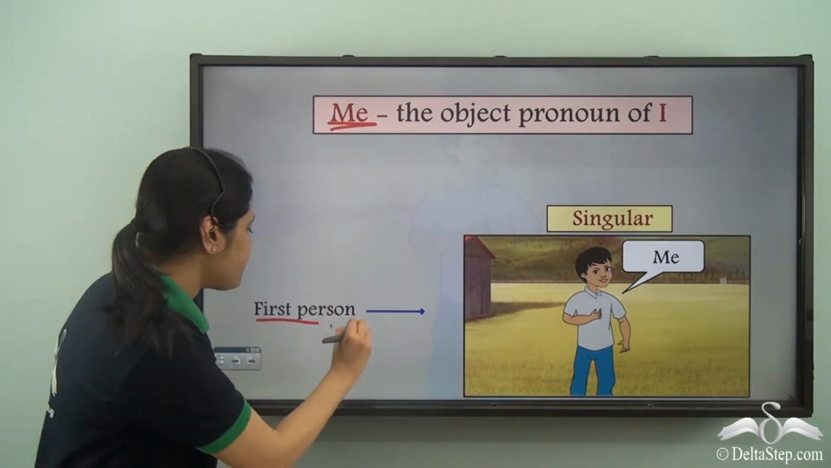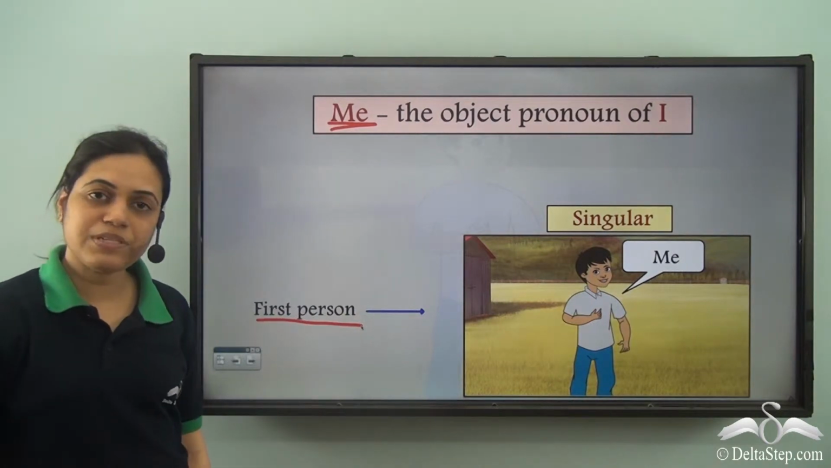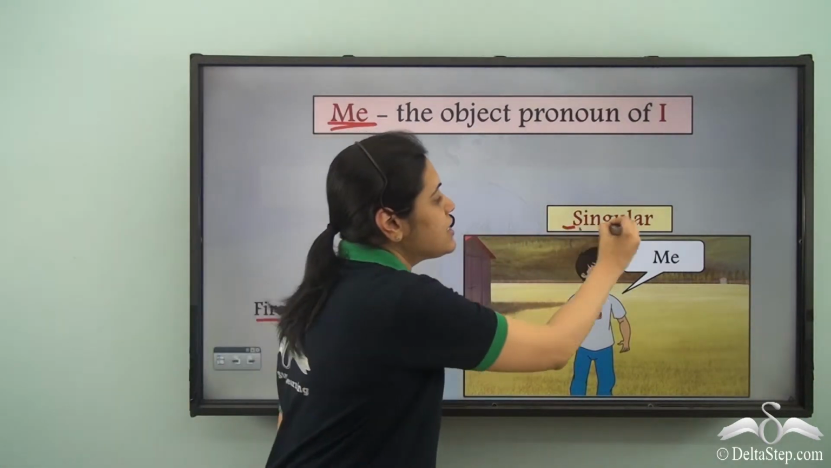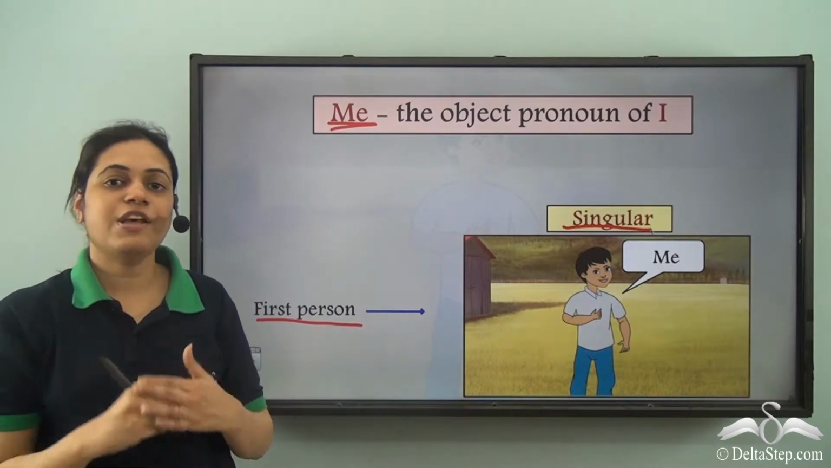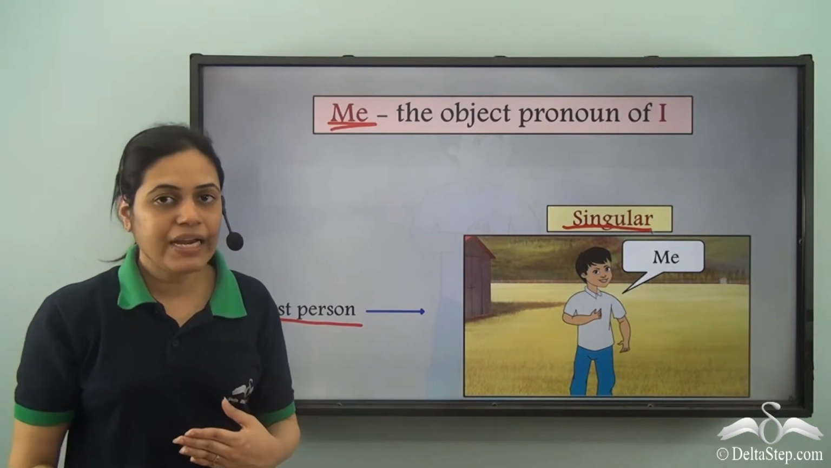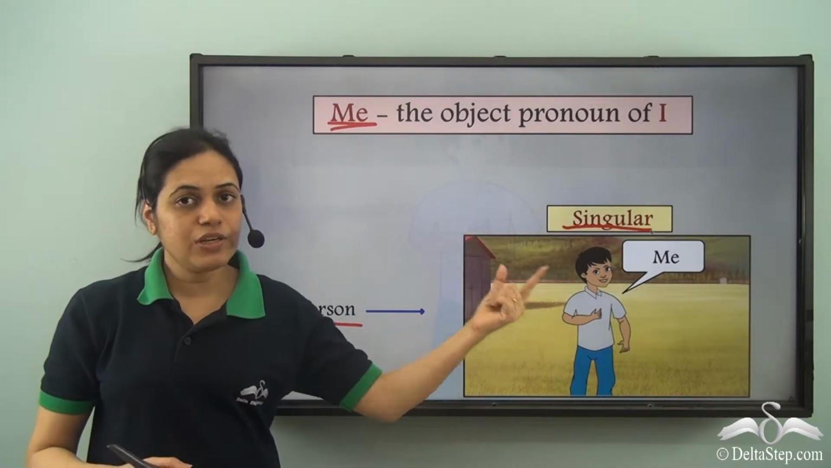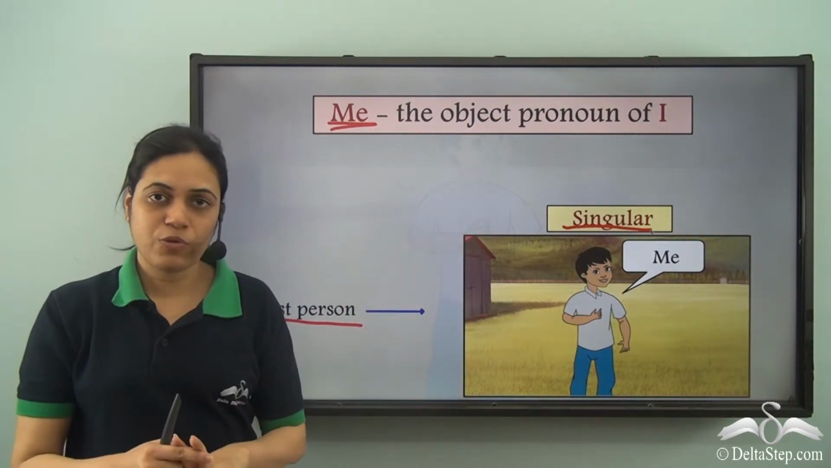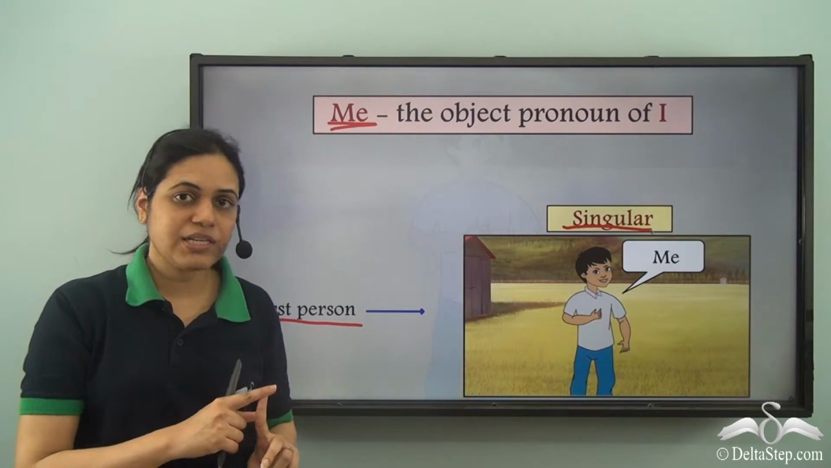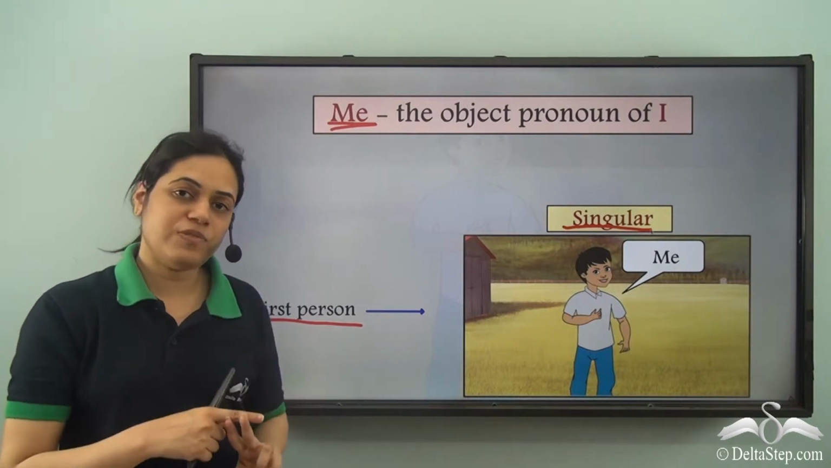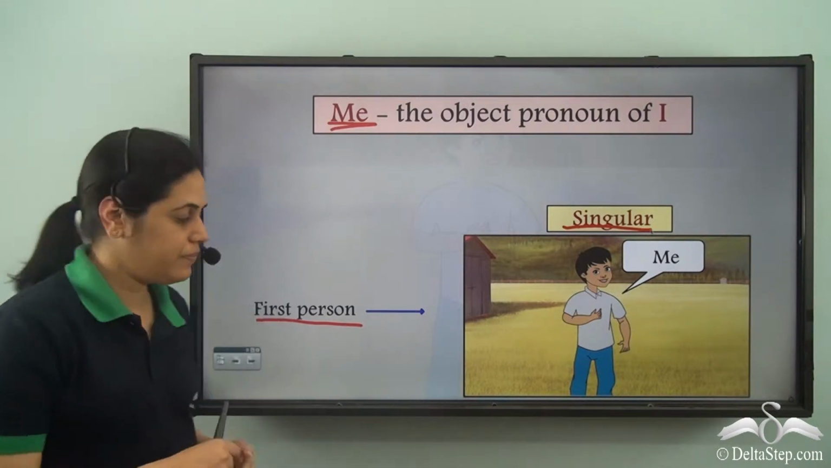So it is used for first person, that is the person speaking, and singular, that is referring to himself and herself only. So for first person singular, there are two different pronouns. One for subject, that is I, one for object, that is me.